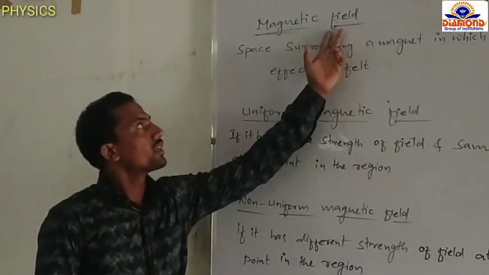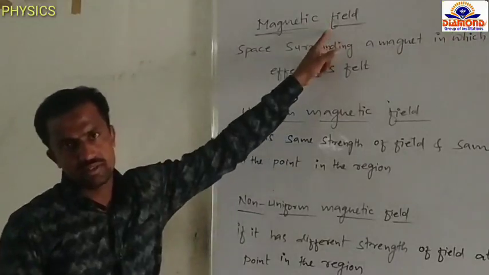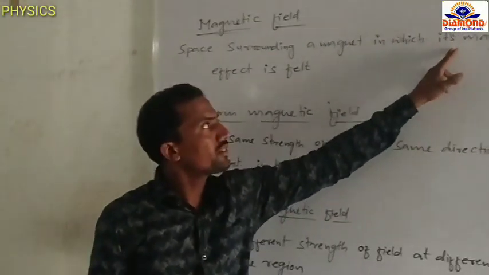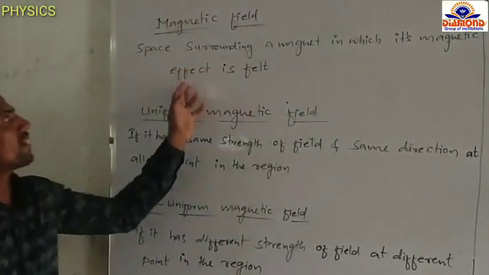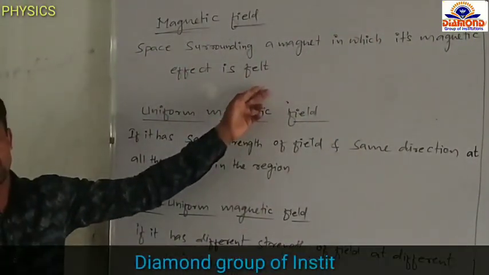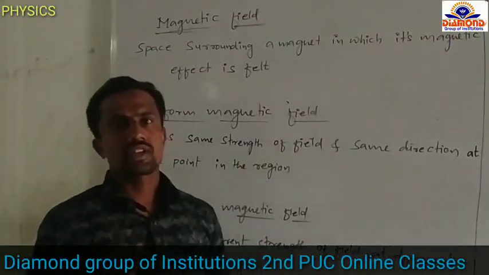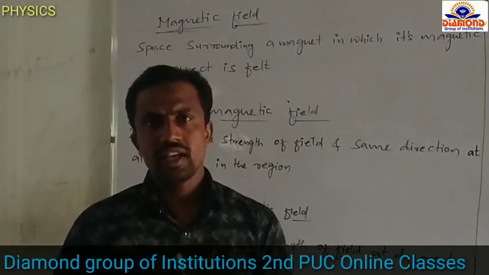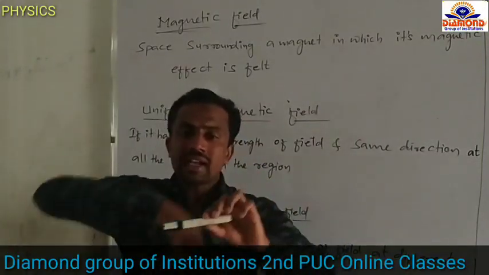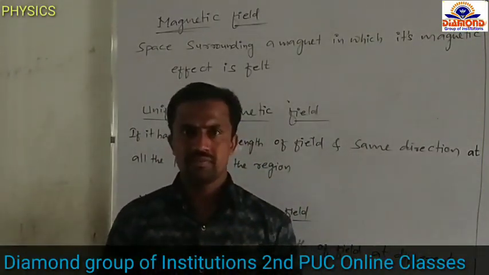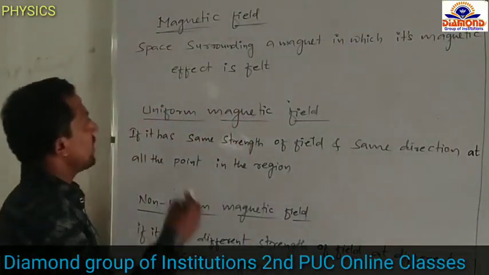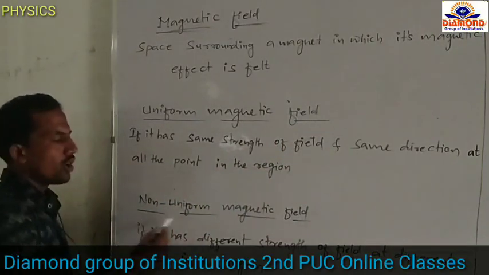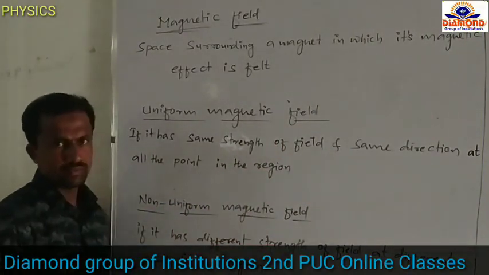Magnetic field. What is a magnetic field? It is the space surrounding a magnet in which the magnetic effect is felt. Just as an electric charge is surrounded by an electric field, a magnet is surrounded by a magnetic field. There are two types of magnetic field: uniform and non-uniform.